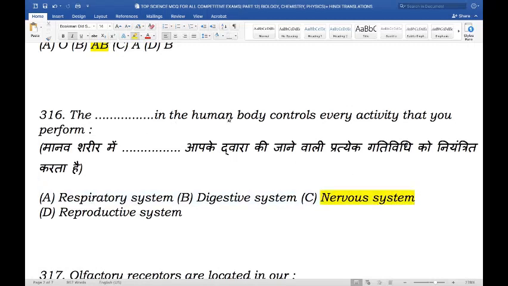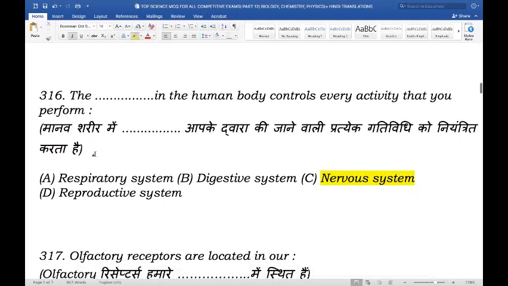The nervous system in the human body controls every activity that you perform. The nervous system is a highly complex system as it coordinates its actions and sensory information by transmitting signals. This system is responsible for homeostasis, reflexes, memory, and voluntary control of movement.